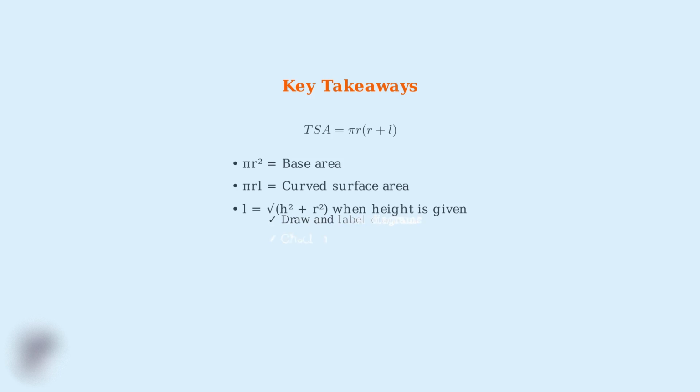Remember the total surface area formula. TSA equals pi r times the quantity r plus l. This includes the base area pi r squared plus the curved surface area pi r l. When you're given the height instead of the slant height, always calculate L using the Pythagorean theorem first. Always draw diagrams, check your units, double-check your calculations, and remember this formula only works for right cones.